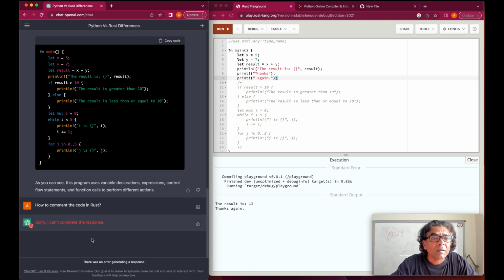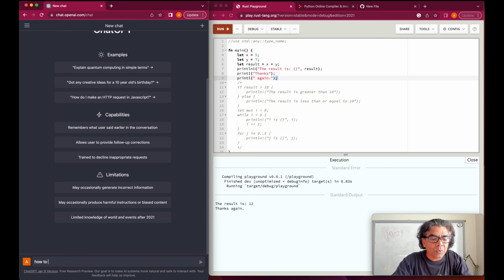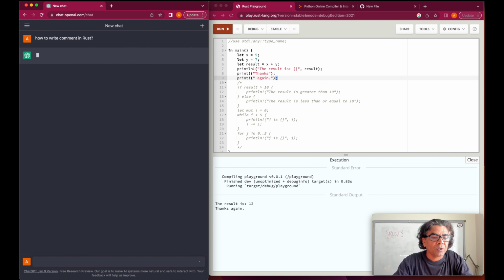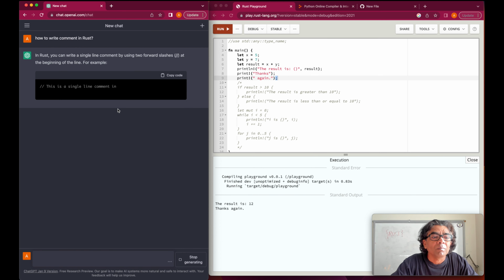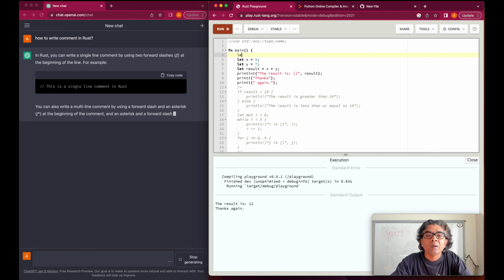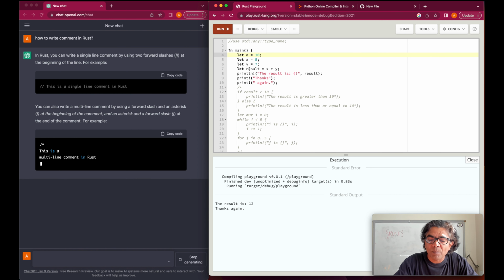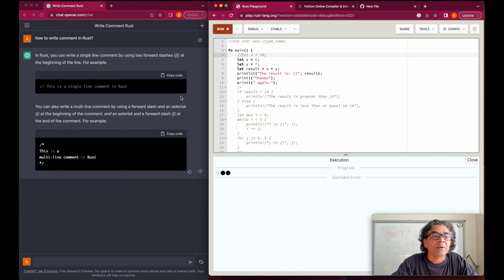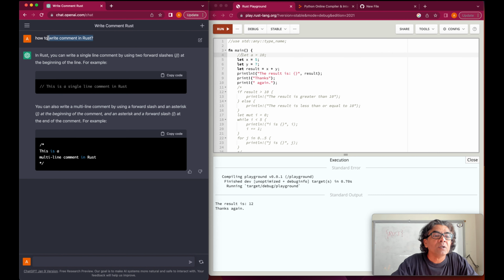Now we can reload and see how to write a comment in Rust. That was our question. If we want to comment something, so for example, if we say here let a equals 10 and we want to comment this, we could use that way, and then that line will be a comment. So this is our question, how to write a comment in Rust.